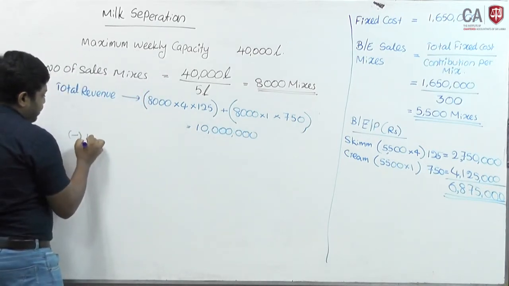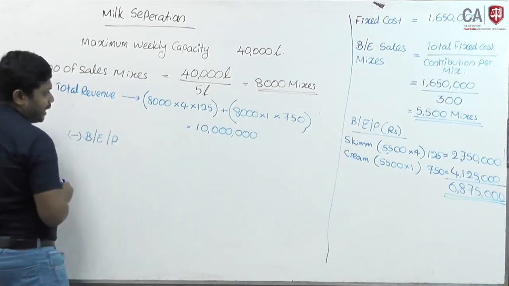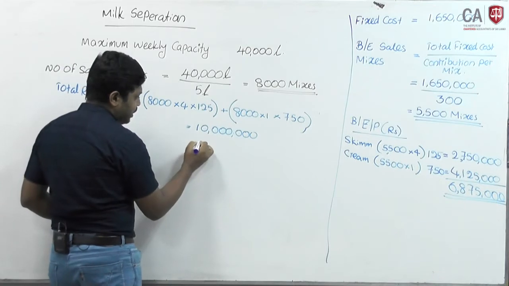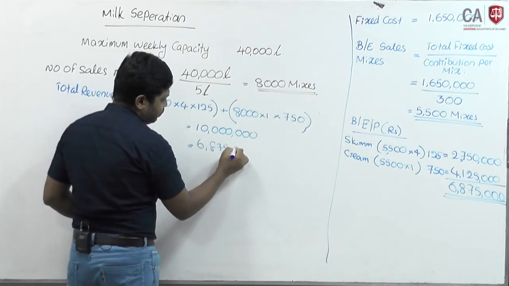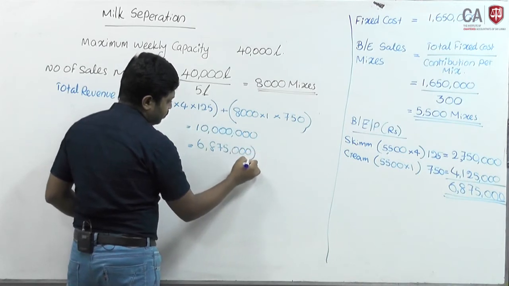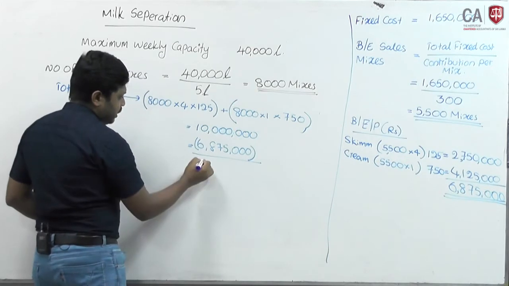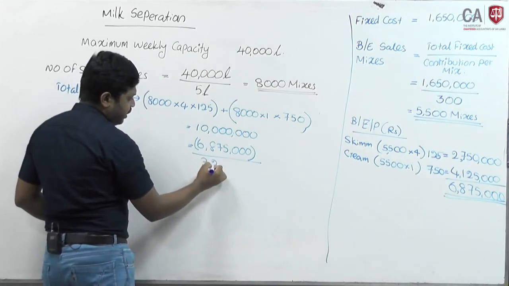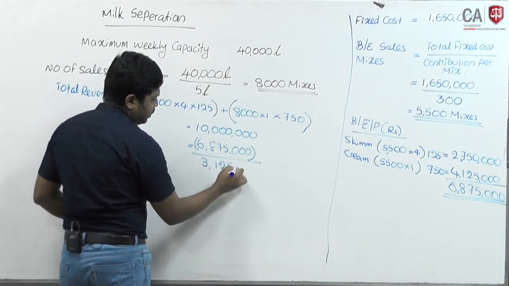Less break-even point, which you have already found, 6,875,000. Then you will receive 3,125,000.